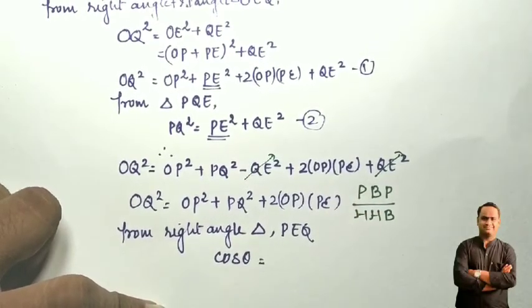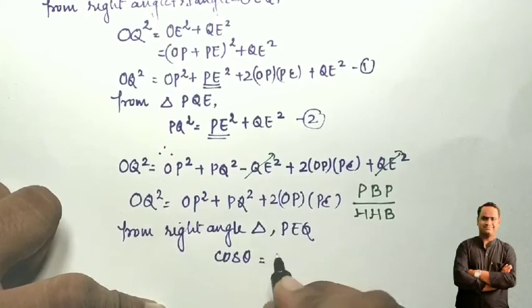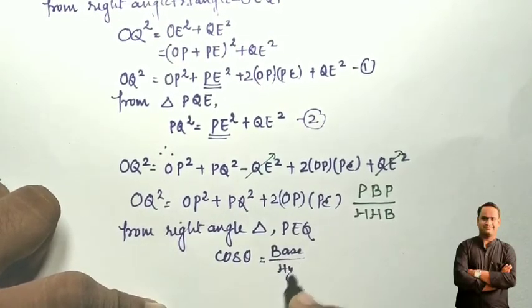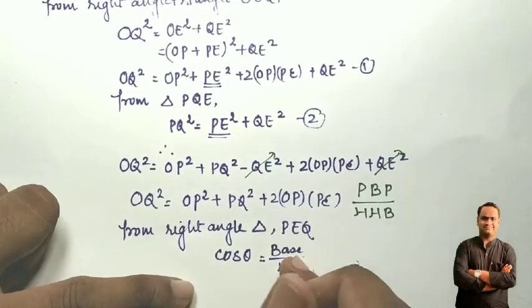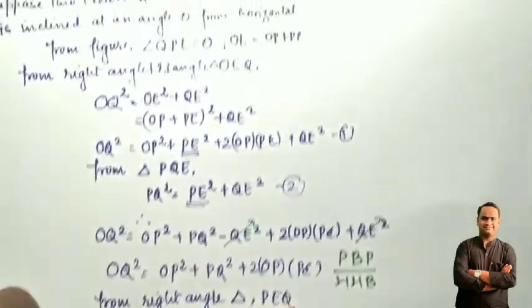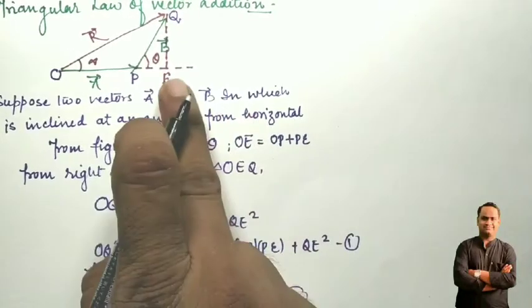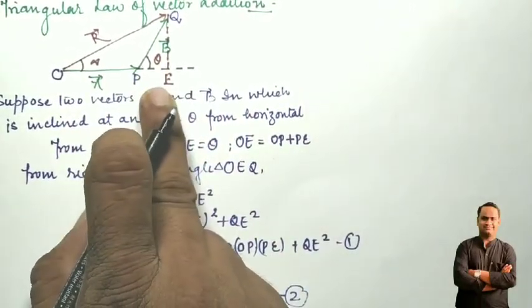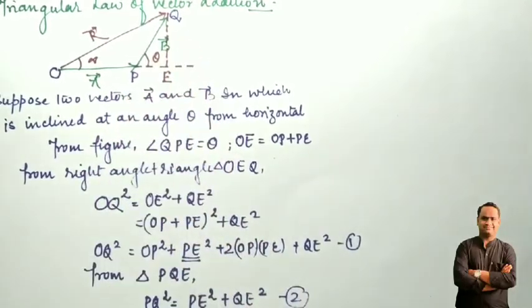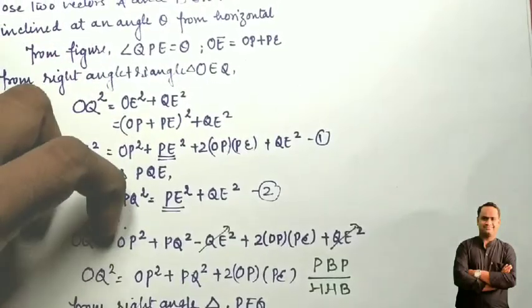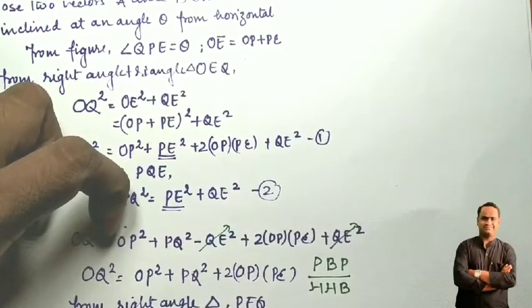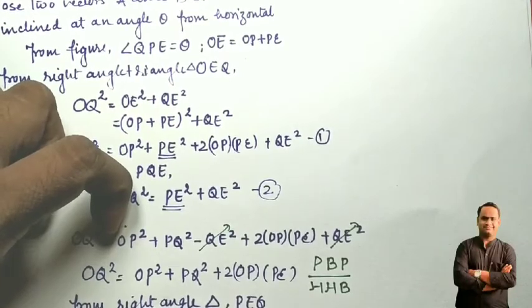B upon H, B means base. Cos theta is equal to base upon hypotenuse. Okay students, so here, in triangle PEQ, what is base? The base is PE and PQ is the hypotenuse. So base upon hypotenuse is PE upon PQ. Put the value, get the result.